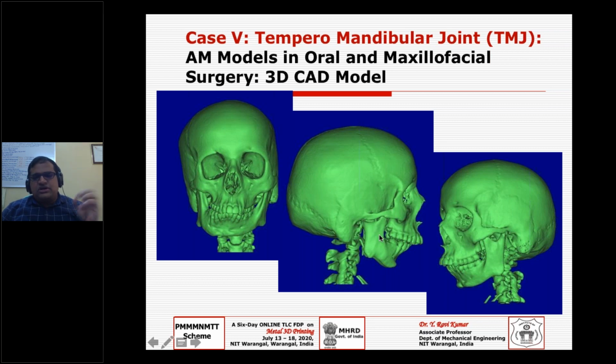So articulation is not possible because it got fused. The biggest challenge is how to cut this and how to make it again. And luckily the other side TMJ is good, so we can have some support, as we can mirror the same dimensions from that side to this.